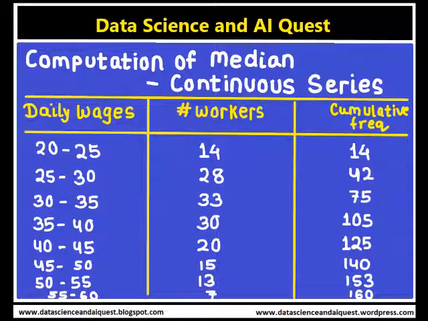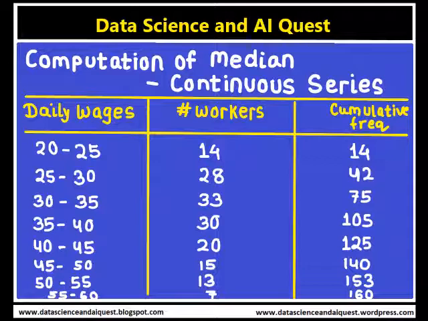The first entry is for the class interval of 20 to 25, the respective frequency is 14, and the cumulative frequency is 14. For the class interval of 25 to 30, the number of workers is 28, so the cumulative frequency becomes 14 plus 28, that is 42. For the daily wage range 30 to 35, the number of workers is 33 as the frequency, and the cumulative frequency becomes 42 plus 33, that is 75.